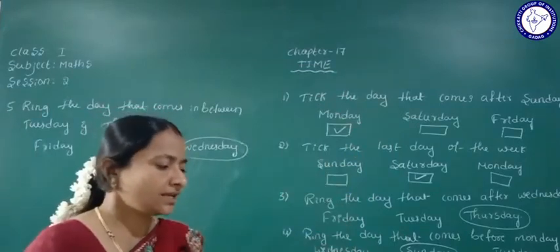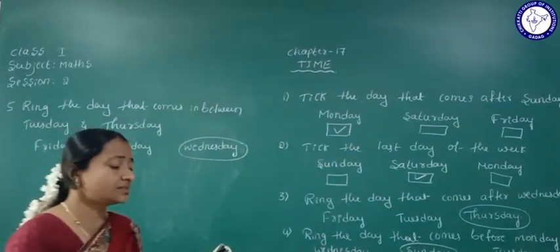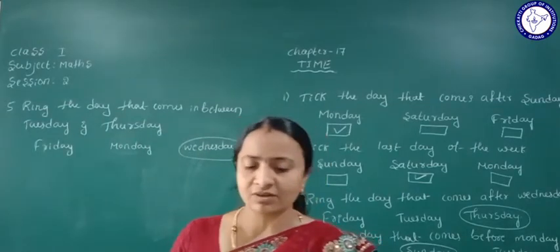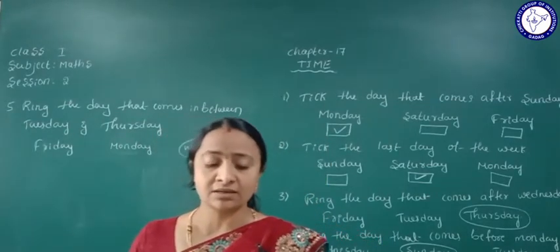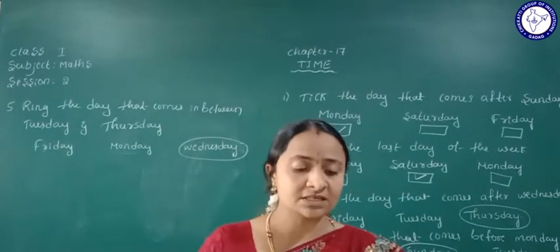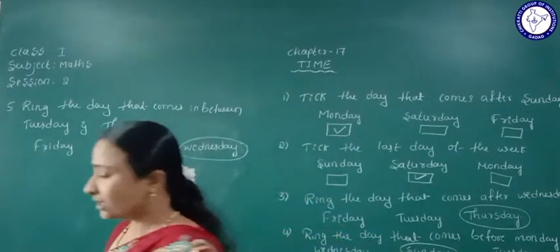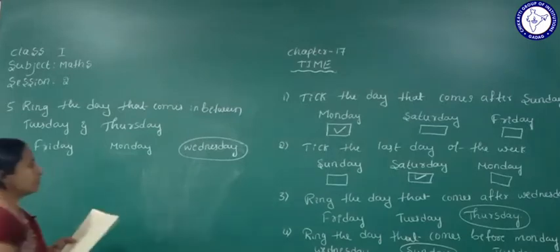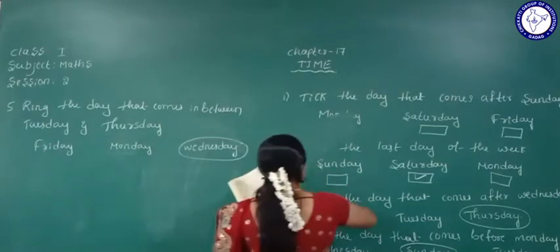Okay. Next one, that is the seventh question. Color the leaf representing the first day of the week green. Then color the leaf representing the last day of the week blue. Yes, so they have given the color of the leaf.